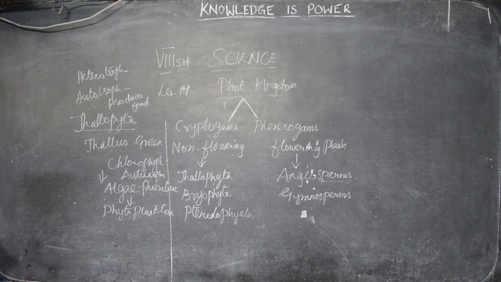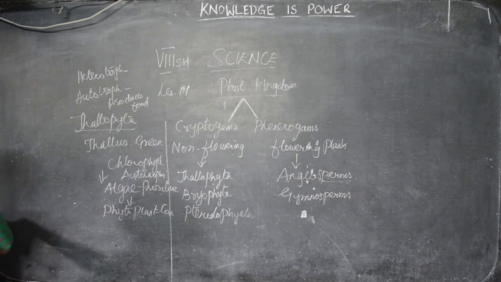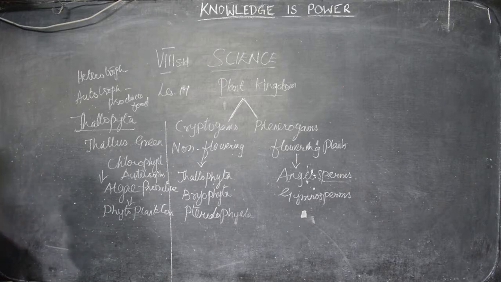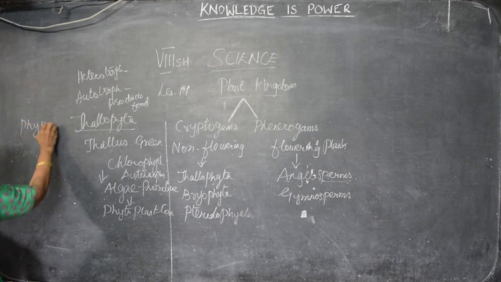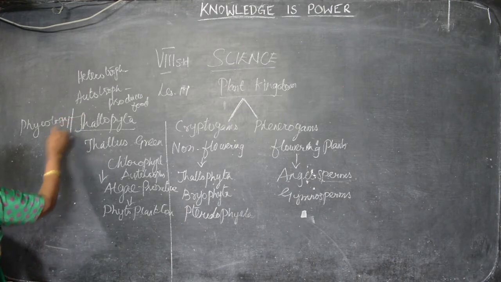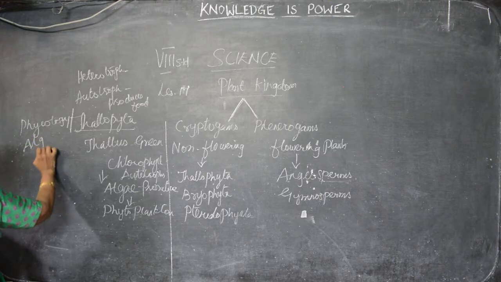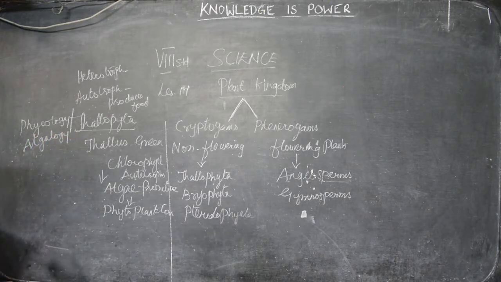The branch of study of algae is known as phycology or algology. They are mostly aquatic plants.